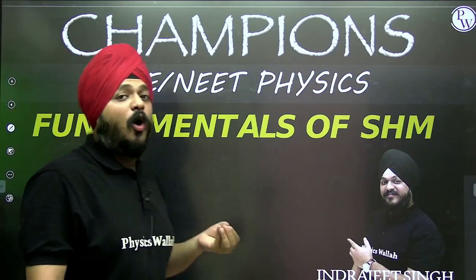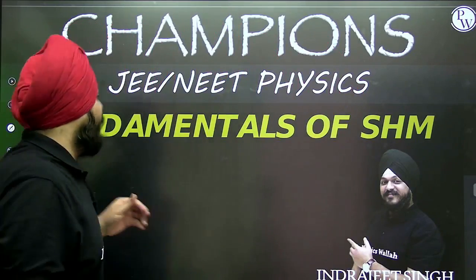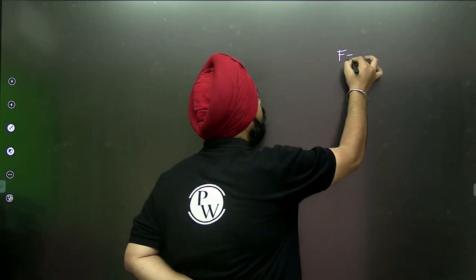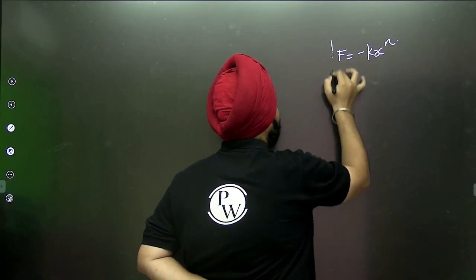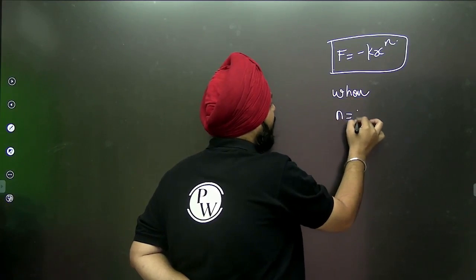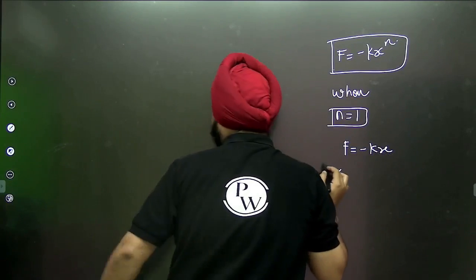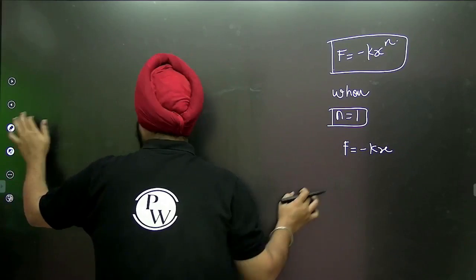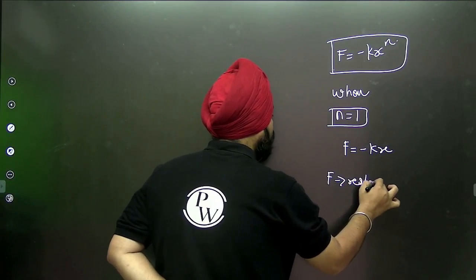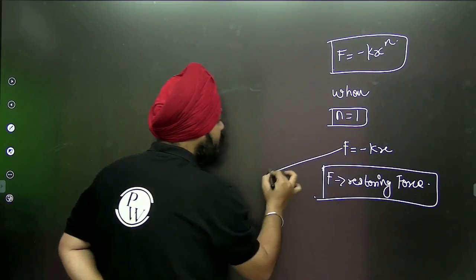Now let's move on to the most important part, the fundamentals of SHM. Before that, I want to clarify one simple term. As I told you, all oscillatory motions are represented by this equation. When the value of n is 1, we get F is equal to minus kx, where F is the restoring force of the particle. This one is an SHM.